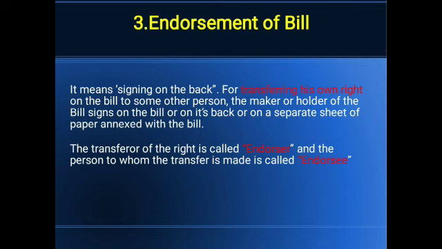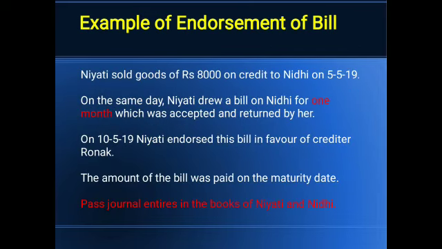What do you mean by the endorsement of the bill? When the bill is endorsed by the drawer to any other person or to a third party, it is called endorsement of the bill, and the bill will be received by the endorsee. The person who has the right to transfer the bill is called the endorser. The person who receives the endorsed bill is called the endorsee.